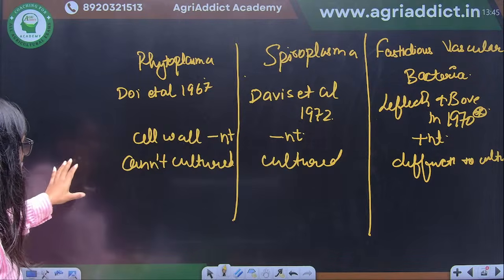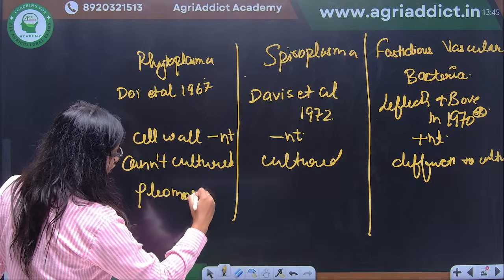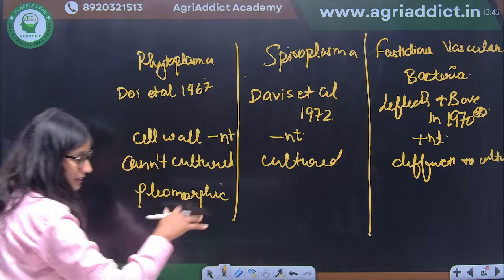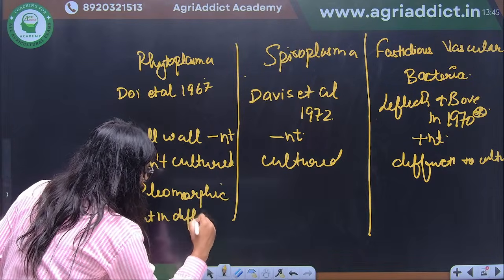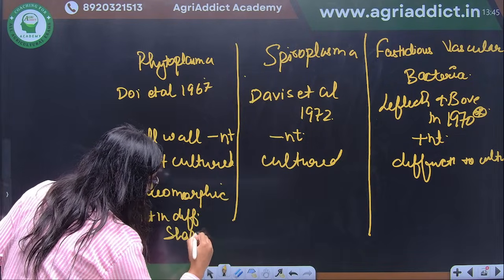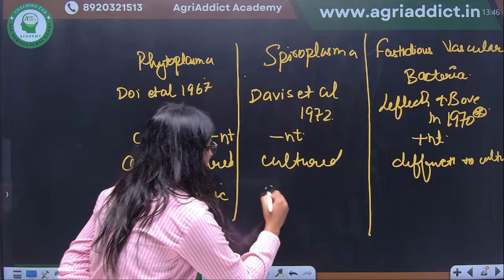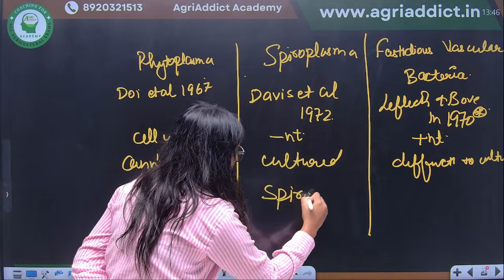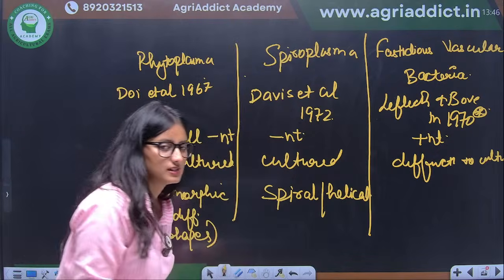Okay, so other thing, it is pleomorphic. What is the meaning of pleomorphic? That it is present in different shapes. Okay, present in different shapes. Correct. And when we talk about this, it is spiral in shape or helical. Spiro means helical.